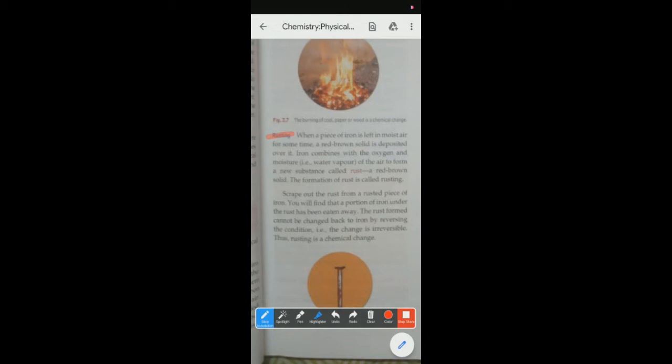When iron combines with oxygen and moisture, that means the water vapor, then a chemical reaction occurs and we get a new substance, that is called rust. So, rusting is basically a chemical change as it cannot be reversed back to its previous position.